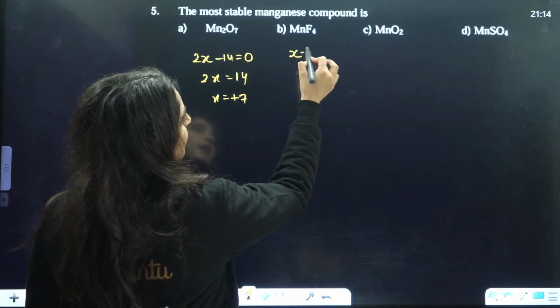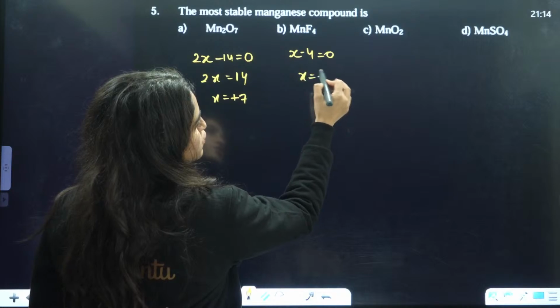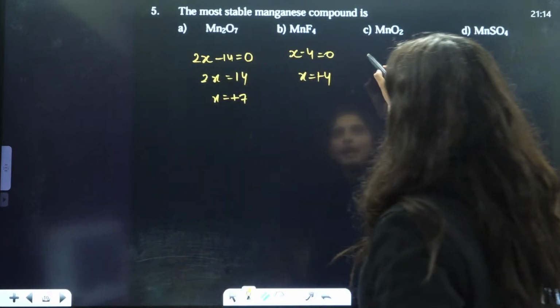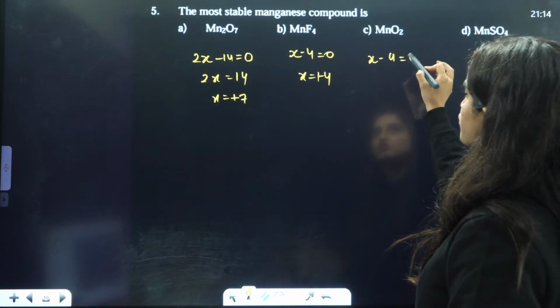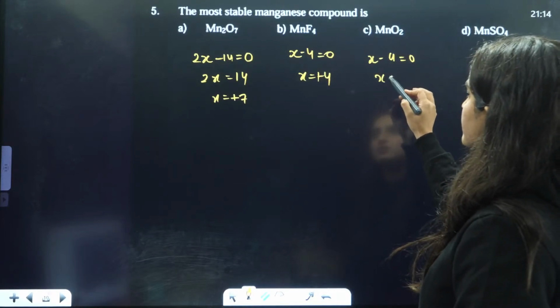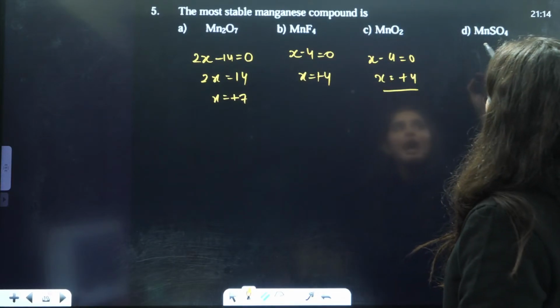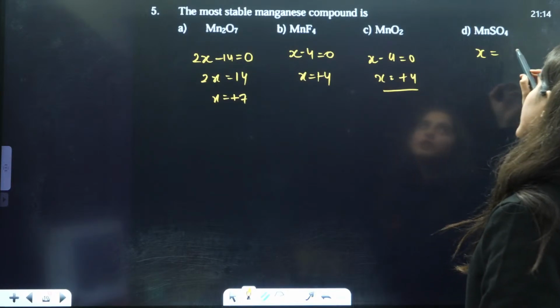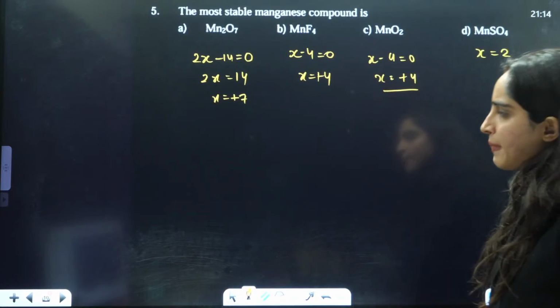Here it is x - 4 = 0, x is equal to +4. Here also x - 4 = 0, so x is equal to +4. And here x is equal to +2 only.